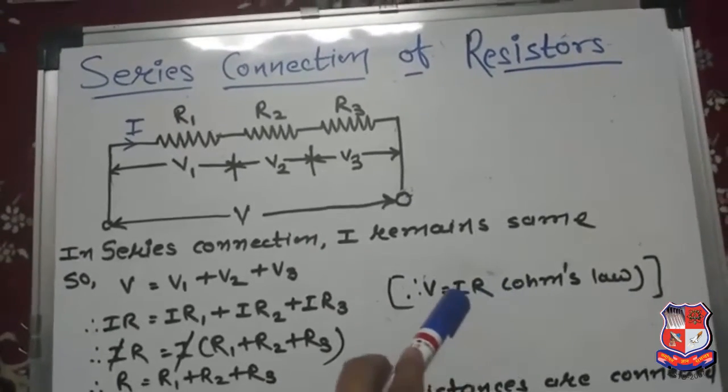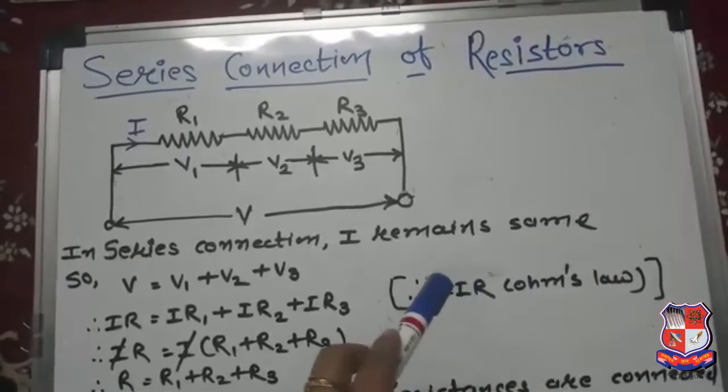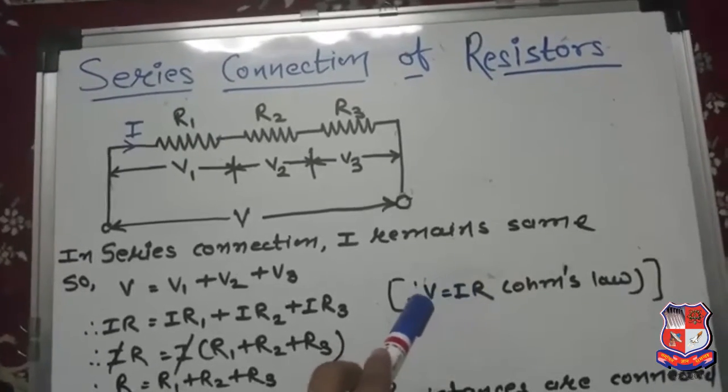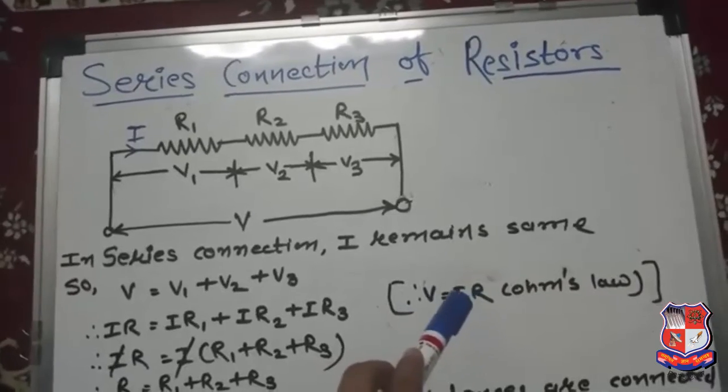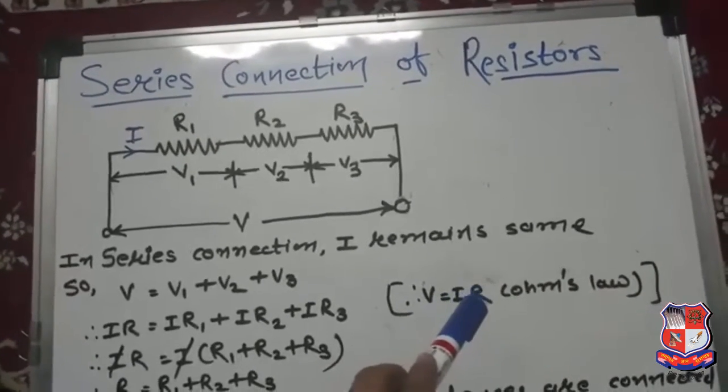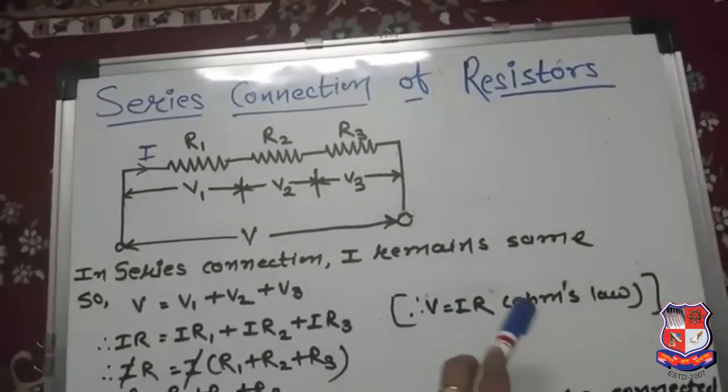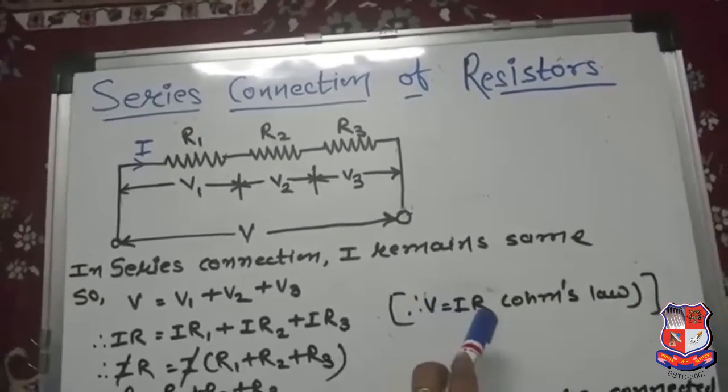When voltage is applied across any conductor, that voltage is directly proportional to the current if the temperature is constant. That is Ohm's law, and it is given by the equation V is equal to IR.